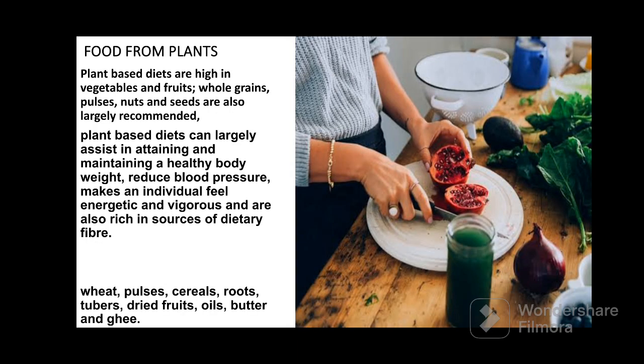Next, sources of the food. Foods are often from plants and animals. Mostly foods are provided by the plants. If we see the food that is often from plants, then we can think of cereals, pulses, fruits and vegetables, different types of spices, and we can say tea and coffee, that is the beverages.